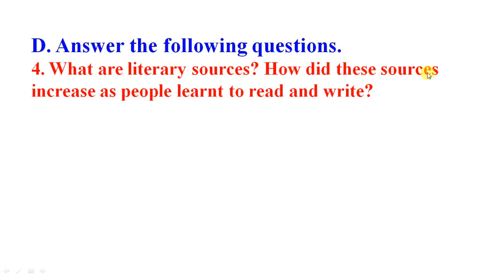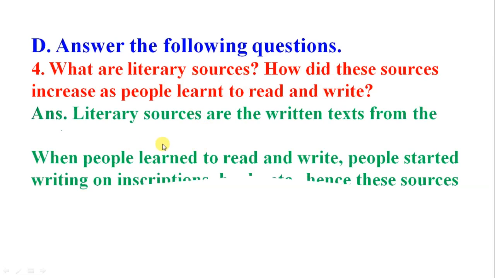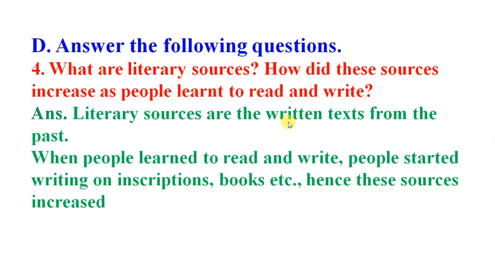Fourth question: what are literary sources? How did these sources increase as people learned to read and write? The same question, a little bit different. First, I am going to write the same differentiate answer. Literary sources are the written text from the past.